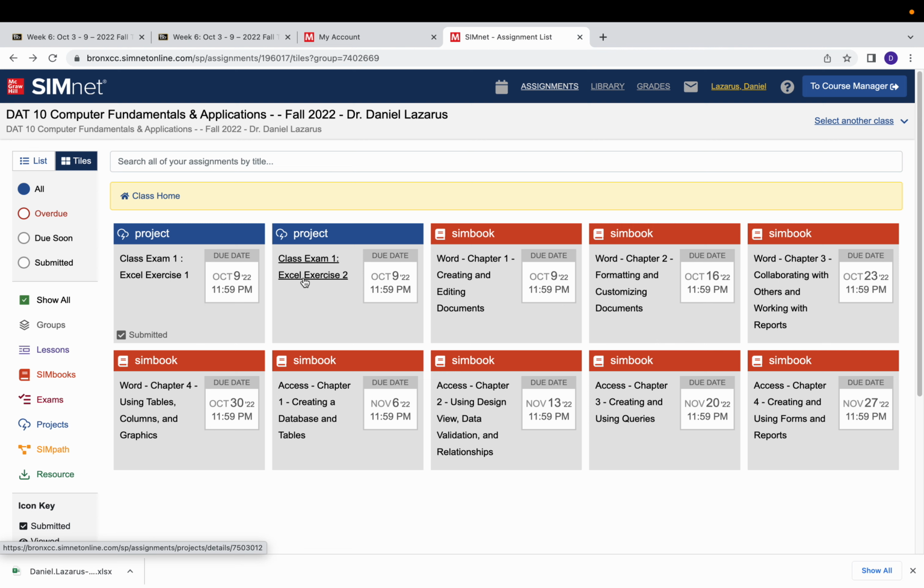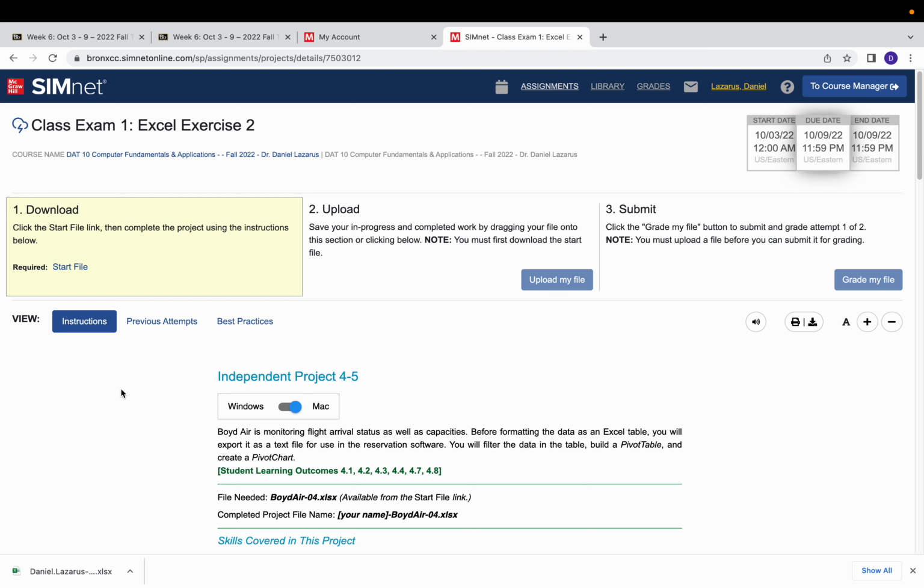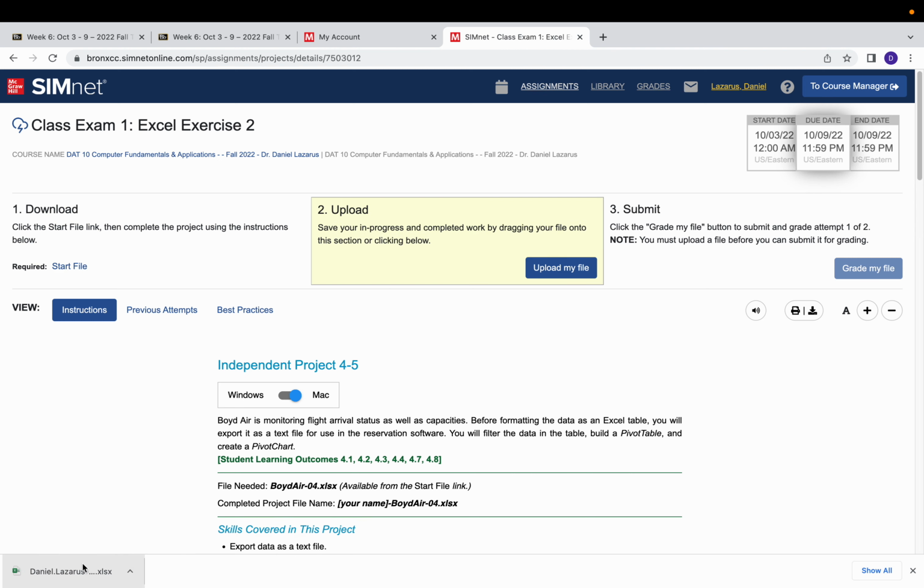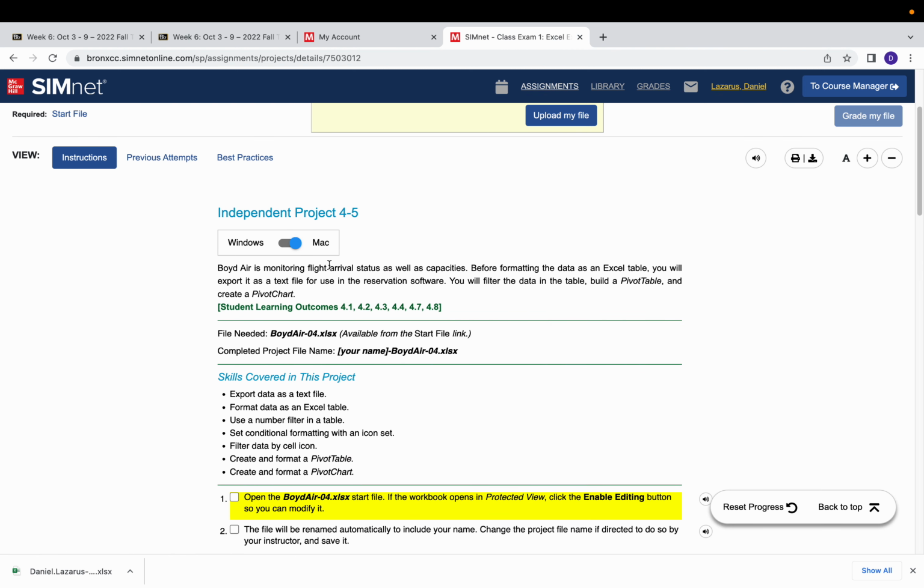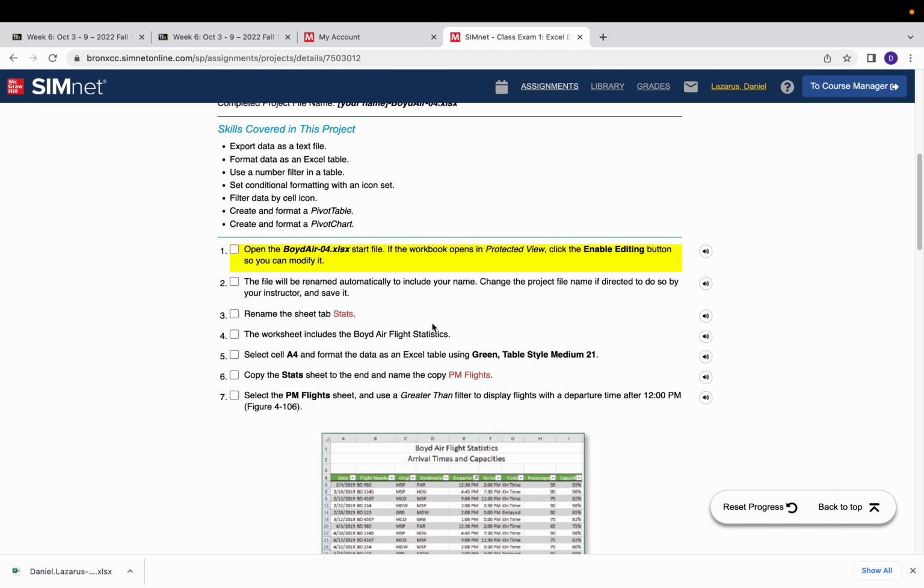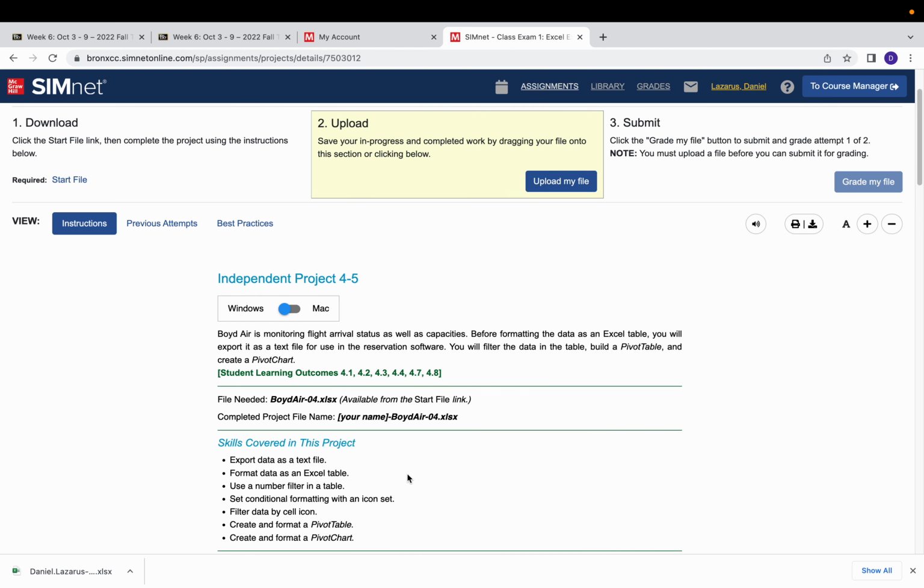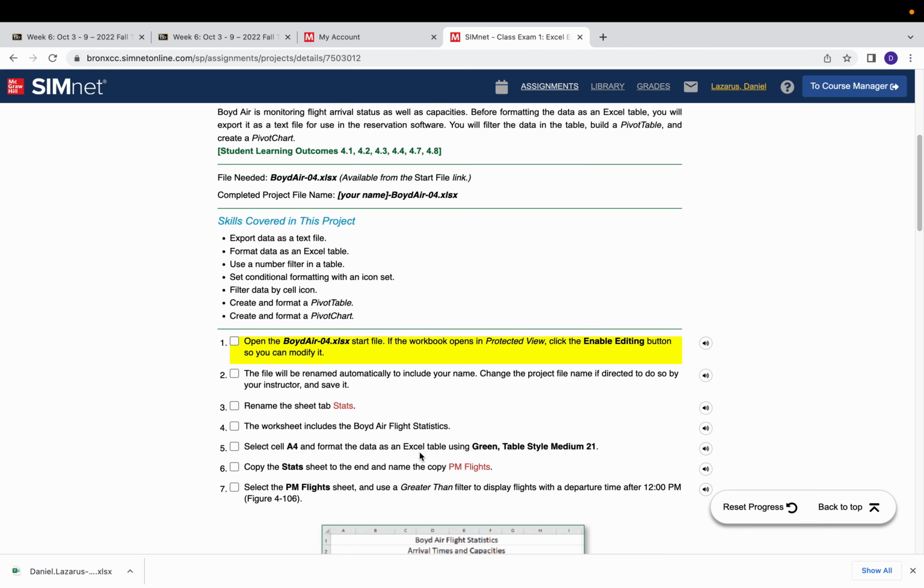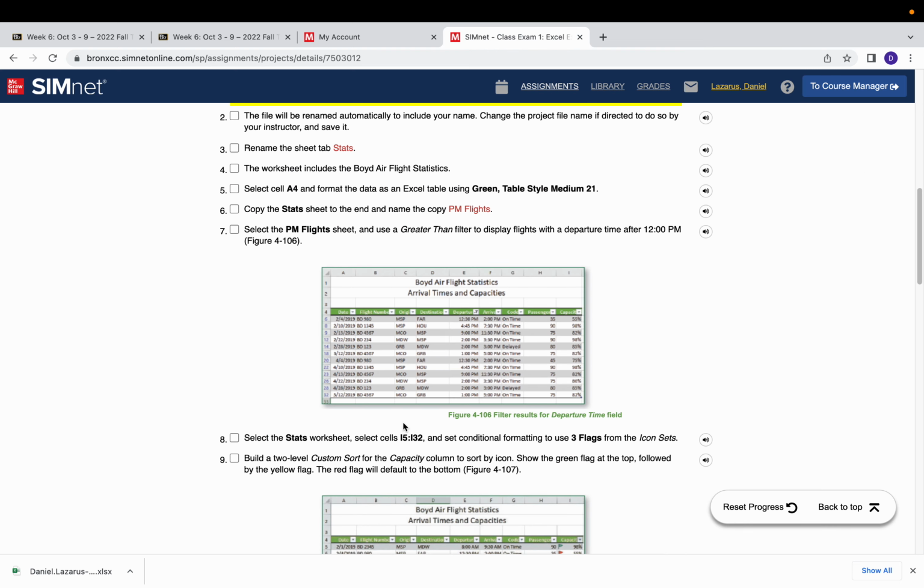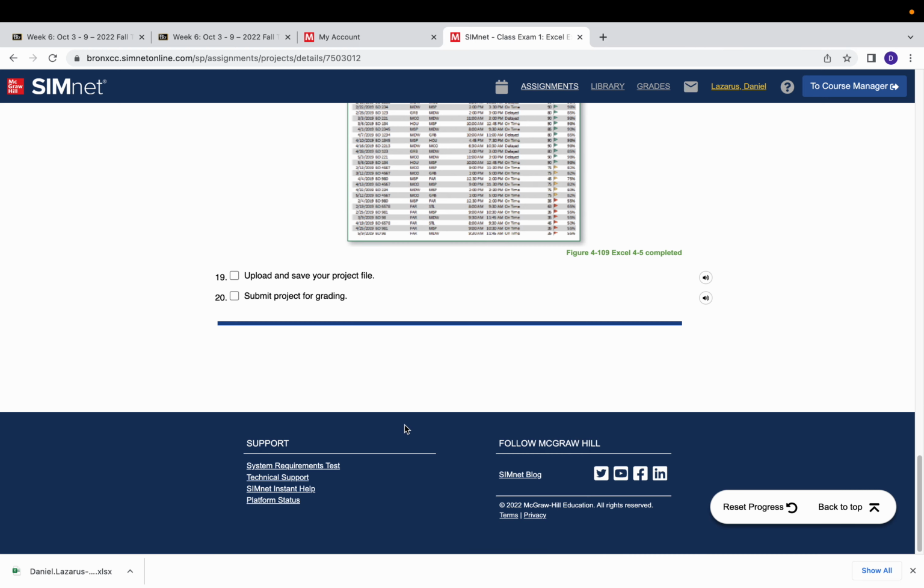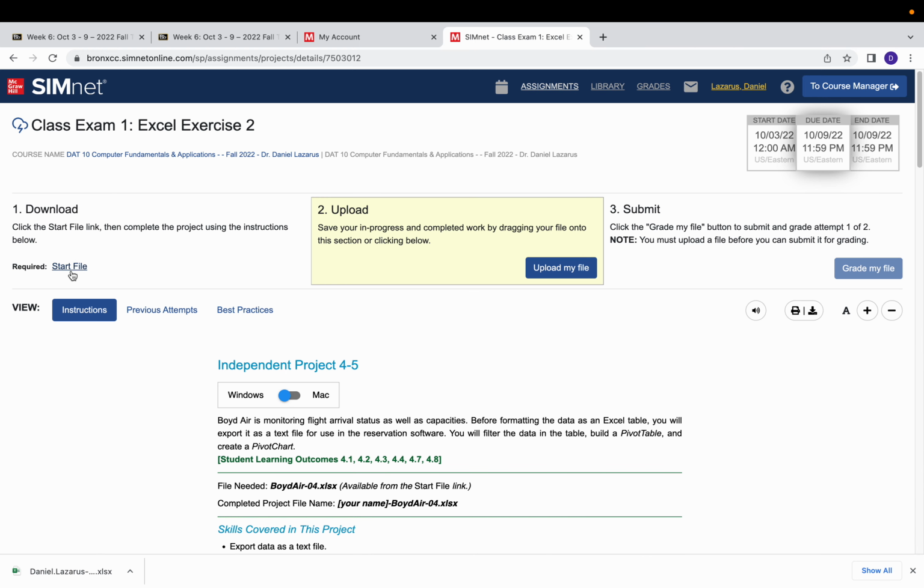Similarly, the second exercise is too. Both exercises have to be completed by the due date. When you click on this, you can download your file. Once again, if you click on this, it downloads a file for you. You use that file, and if you are using a Mac or Windows, you can change it here, and the instructions will change a little bit, but the tasks are almost exactly the same. Complete this, and if you need any other files, they will be available here.